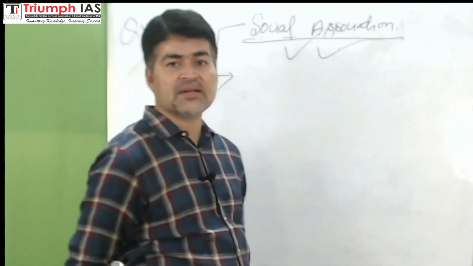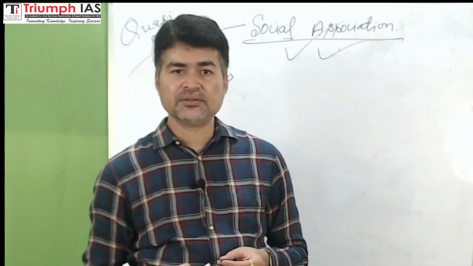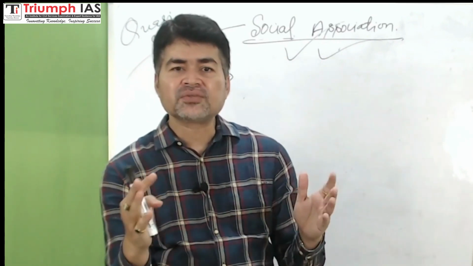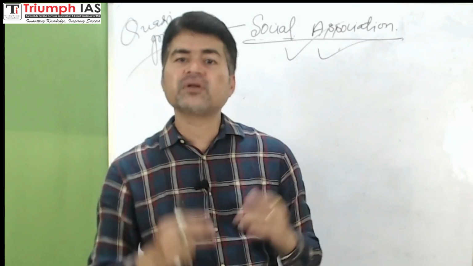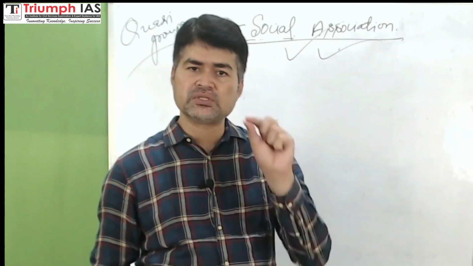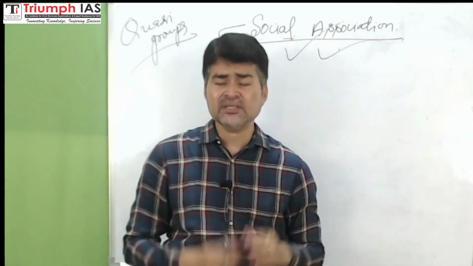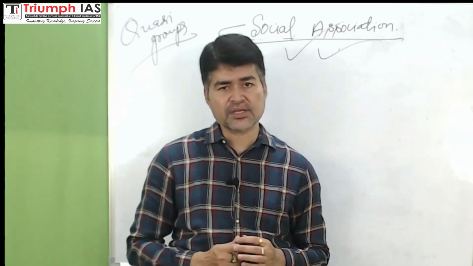such collectivity is referred as social association, right? Cooperation and attainment of certain goals are important features of social association, and this is the basic feature of social association, right?